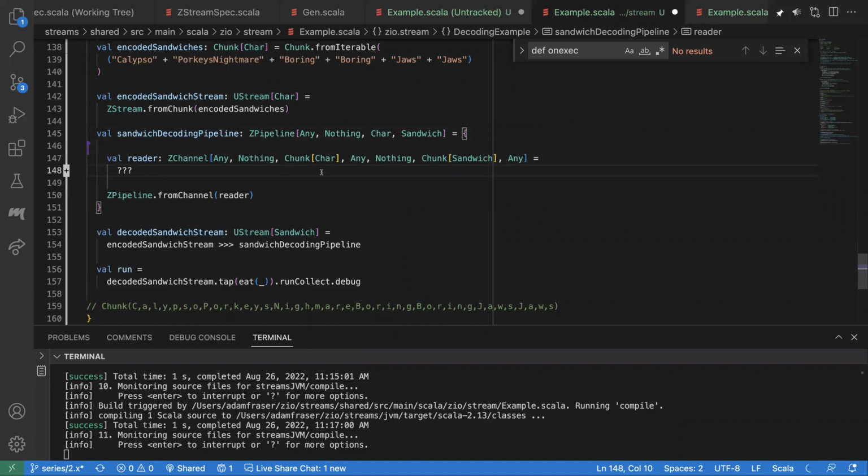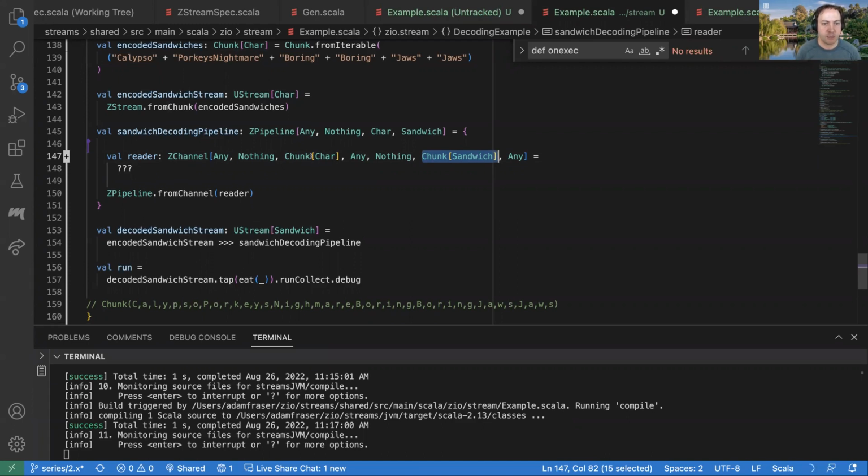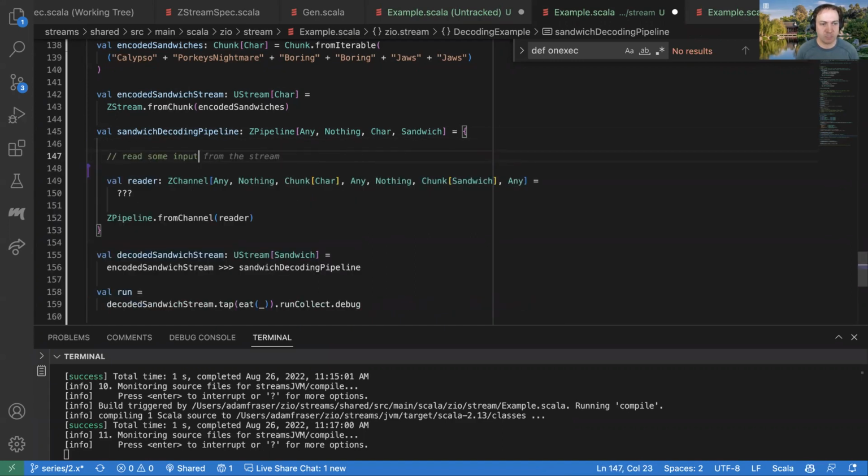So I'm just making my thing into simpler and simpler problems. So now we've got, okay, how do we want to implement this channel that's going to go from characters to sandwiches? And conceptually, if we just describe it in plain English to ourselves, what we're going to want to do roughly is read some input.